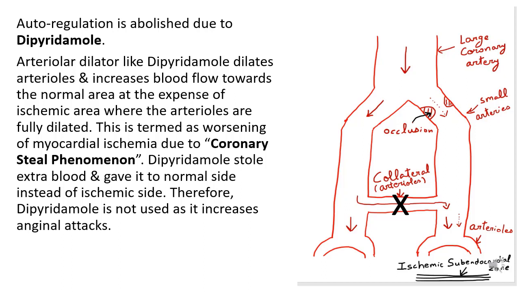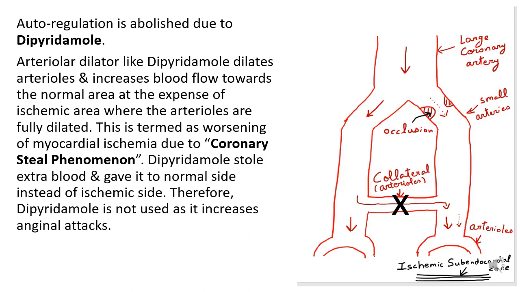How dipyridamole increases attacks of angina can be explained with the help of this diagram. Autoregulation is abolished due to dipyridamole. Dipyridamole is an arteriolar dilator, so it dilates arterioles and increases blood flow towards the normal area at the expense of ischemic area where arterioles are fully dilated.